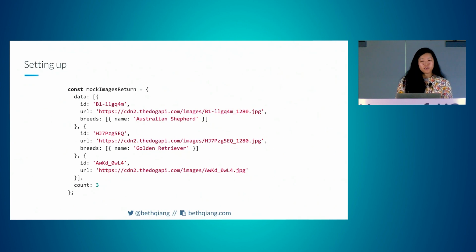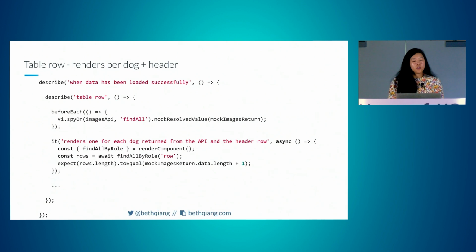We'll also need to mock the API return. That's more representative of what we get back from the find all endpoint. And so we have an array of objects, each representing a dog, with a count key that is also returned of just how many images were returned. And so when data has loaded successfully, it renders a table row.